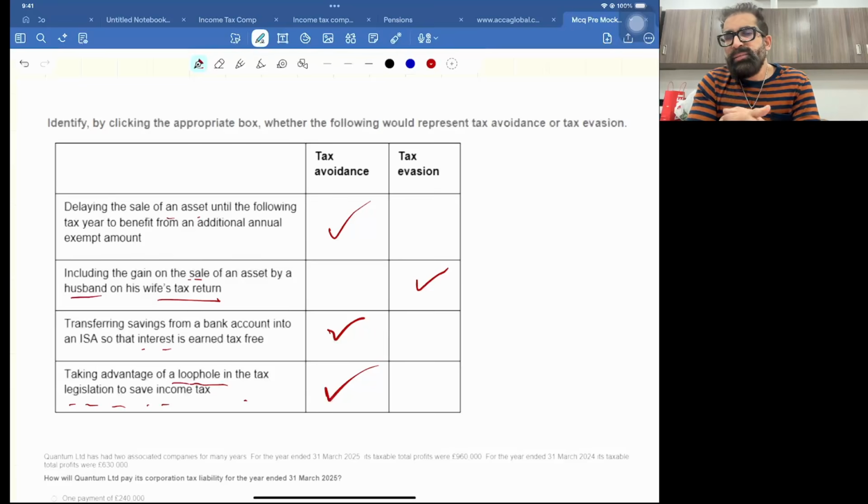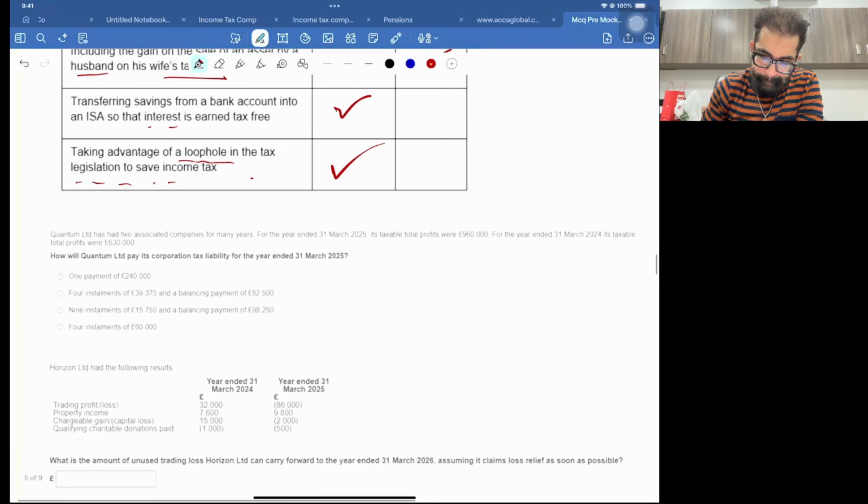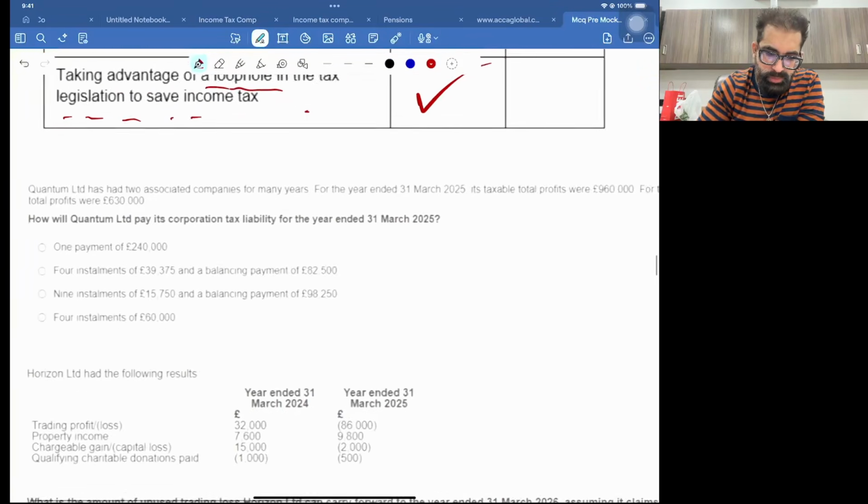Same is the case with tax laws, which are prepared by human beings, and human beings are not perfect. So if there is a weakness in the law, you can take the benefit, and you will say, see, I am fulfilling the law. Then in that case, nobody will touch you. Okay, so this is the answer. I have just done it. So next question.